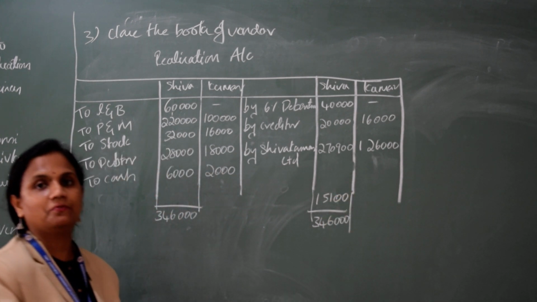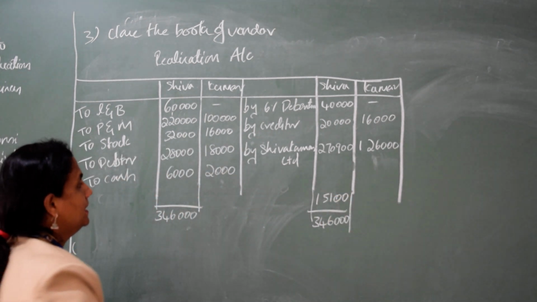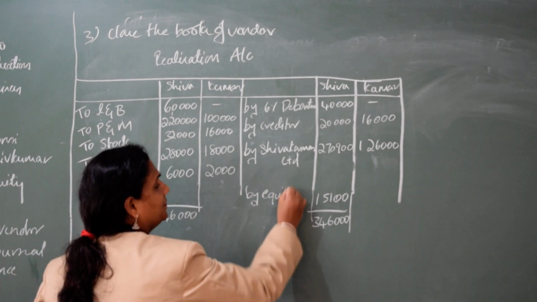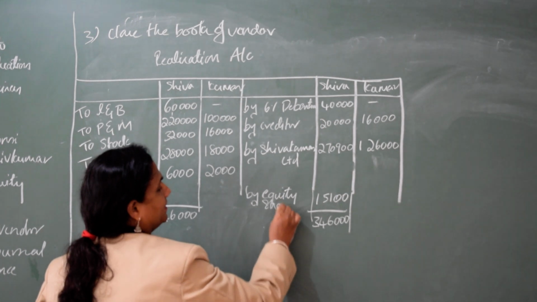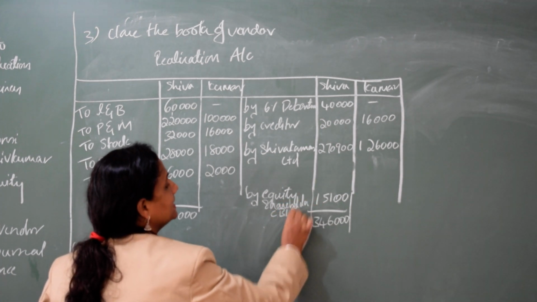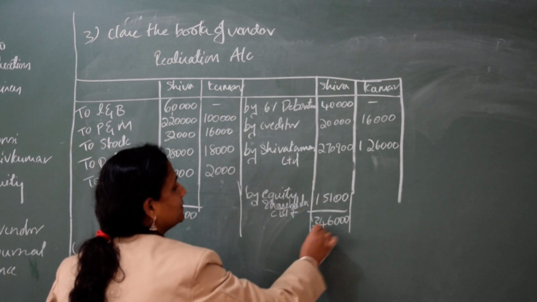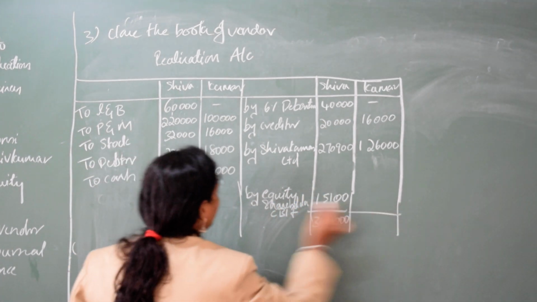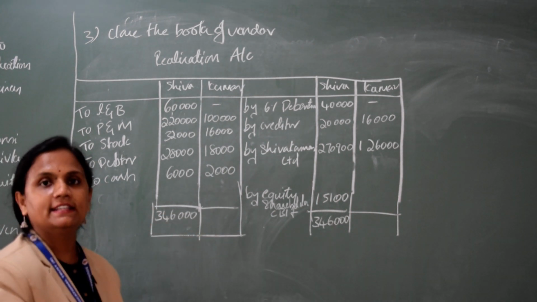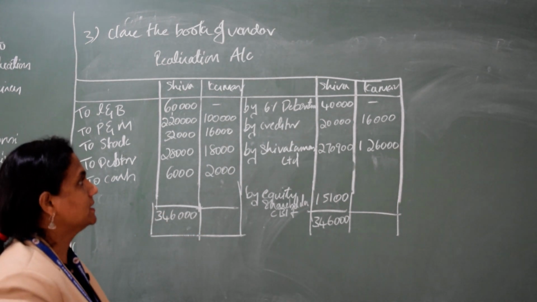This will go to the equity shareholder. Balancing figure. Any balance will go to the equity shareholder because they are considered as real shareholders.